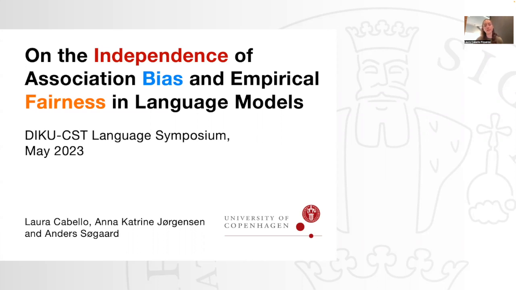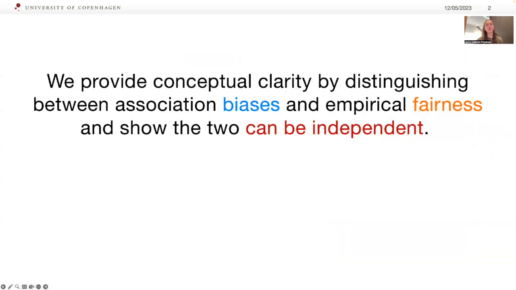We as researchers have been prompting pre-trained language models to probe them for strong associations between protected attributes, such as gender, and value-loaded terms, such as job title. The problem is that many of these works suggest an intimate connection between bias and fairness, or simply the distinction between the two is not clear. In this work, we aim to provide conceptual clarity by distinguishing between association biases and empirical fairness, and we will show that the two can be, in fact, independent.